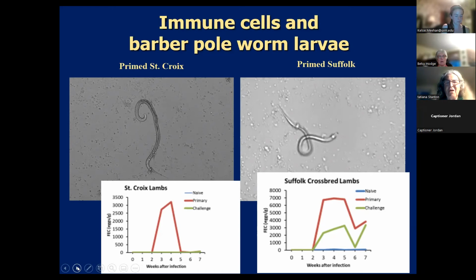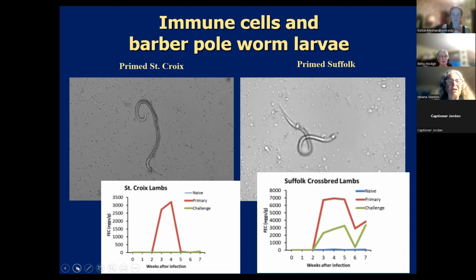And then it plateaued. It took them a while for their immune system really to kick in. And then even when the immune system kicked in, eventually the worms recovered and started laying a lot of eggs again. And for their naive ones, they stayed down because they were never infected. And the second time they were infected, these lambs were able to realize they were infected earlier on, and they were able to mount a more successful immune response, but even then it went back up.